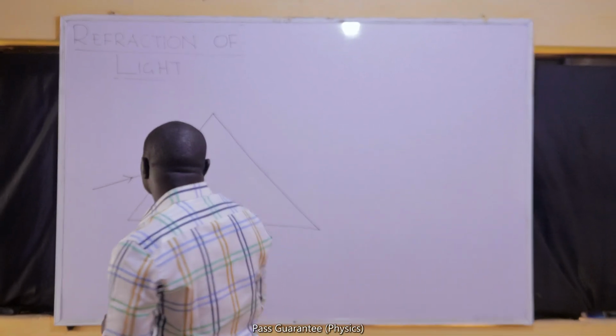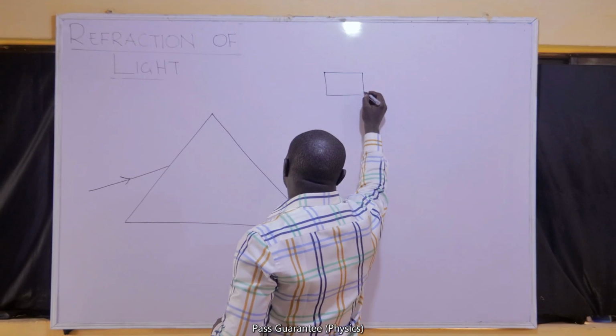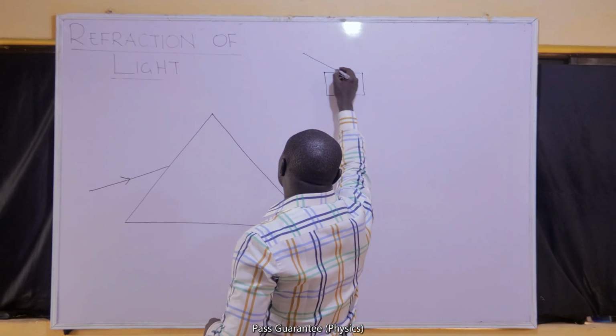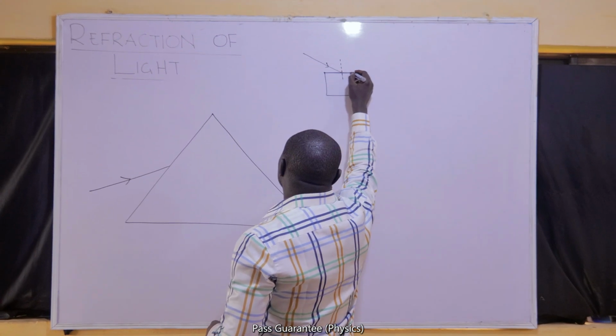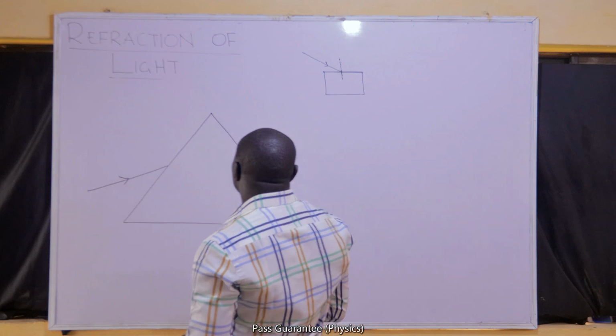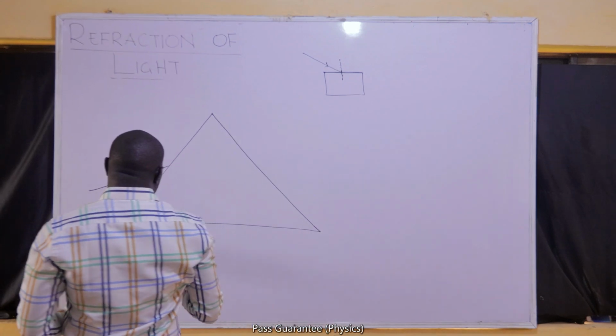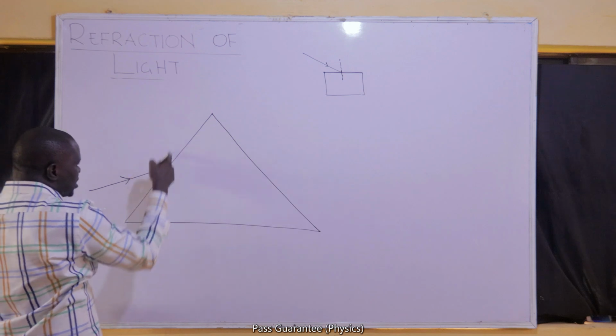The major difference is that if it were a rectangular prism, once the light comes to that surface, we can easily just draw the normal. This surface is meant to be horizontal, so I expect the normal to be vertical. But here, the surface is not horizontal, so the normal will not be vertical.